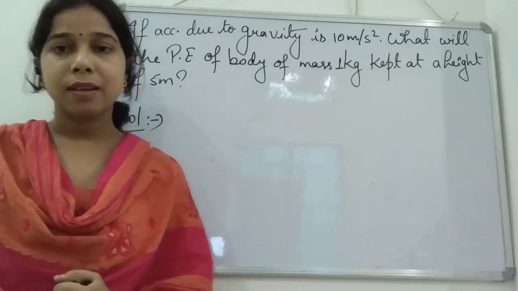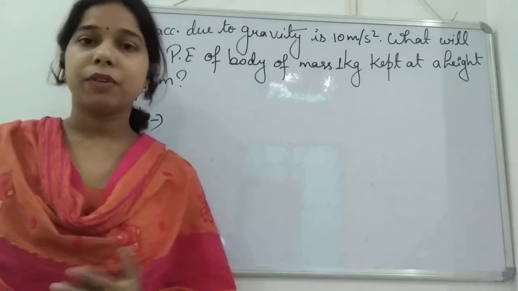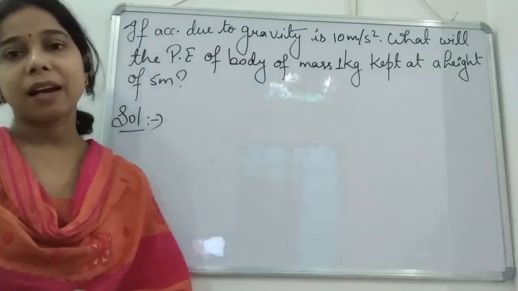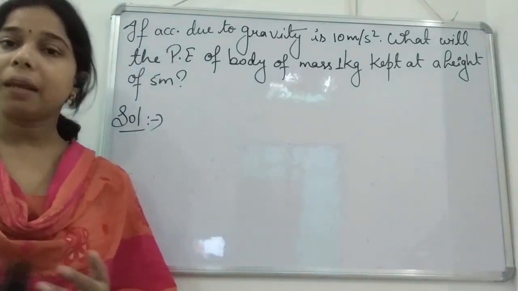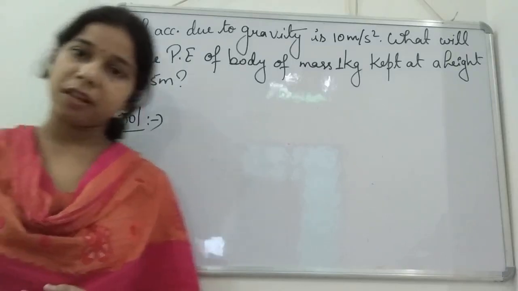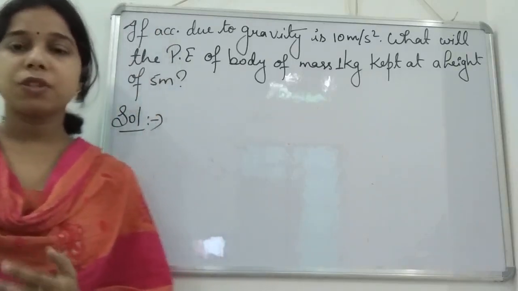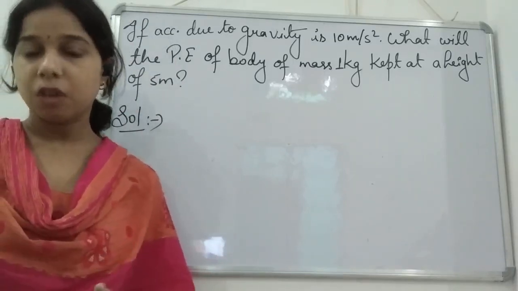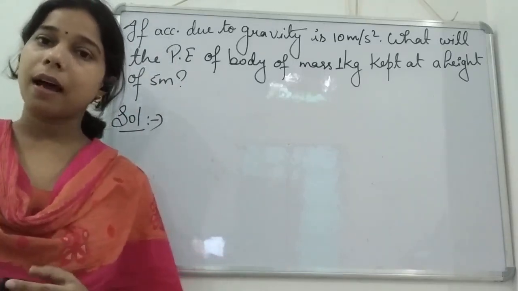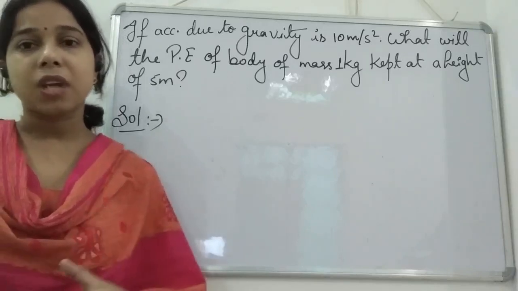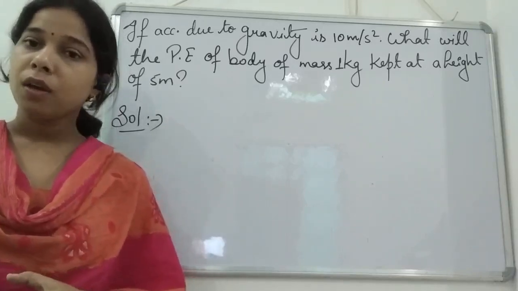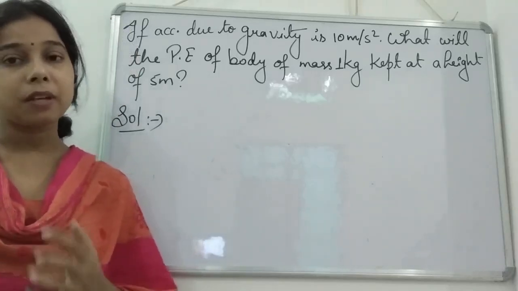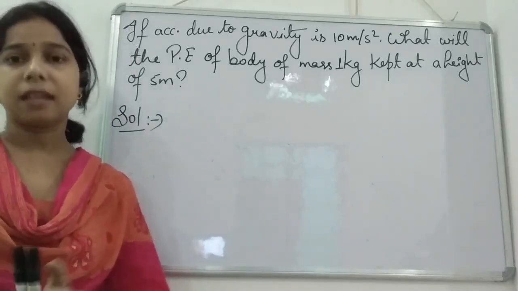Hello students. In the previous class we were talking about potential energy. We started with potential energy and came to know what potential energy is: the energy possessed by an object due to its position, change in position, as well as change in its shape and size.